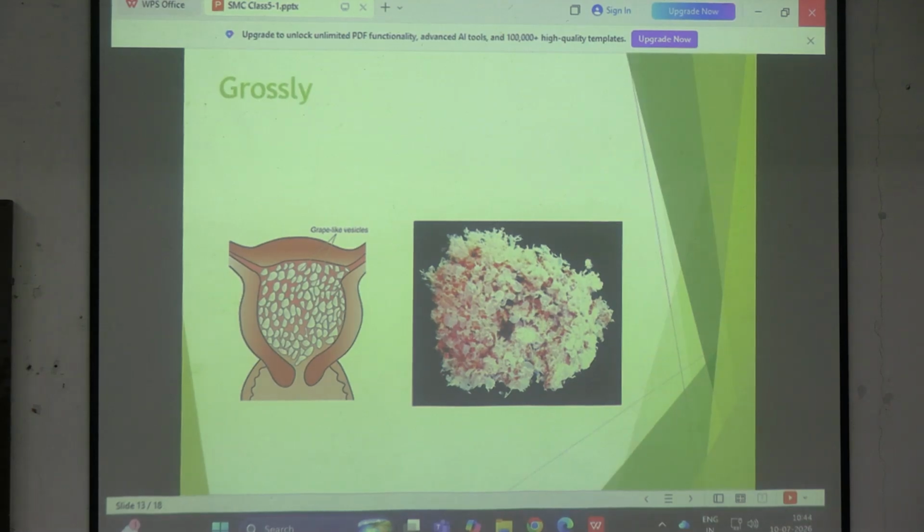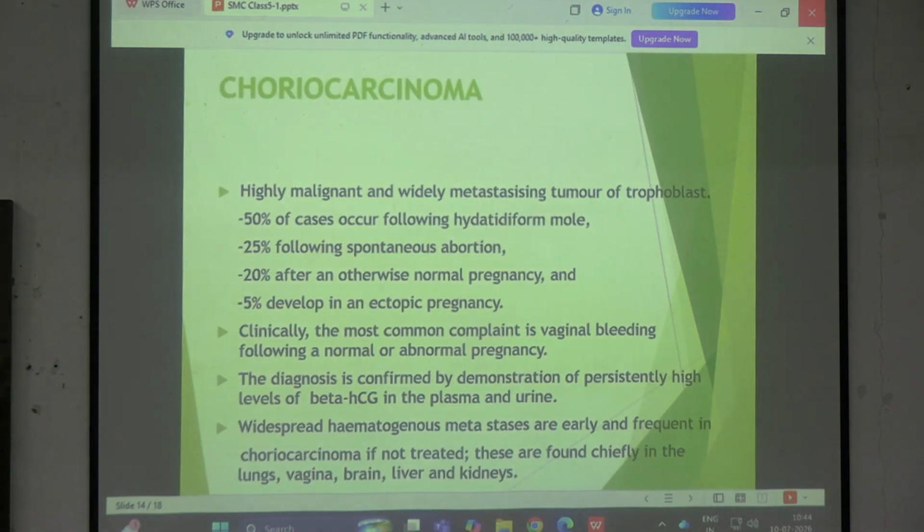Okay, so the next topic, the last topic, is this one, choriocarcinoma. What is choriocarcinoma? Malignant trophoblastic proliferation, সিম্পল, ম্যালিগন্যান্ট প্রলিফারেশন অফ ট্রোফোব্লাস্ট। তো কিরকম হয়, ফার্স্টে আমাদের ইটিওলজি জানতে হবে, that is 50% following H mole. আগে একটা H mole ছিল, then there is 50% chance that it can give rise to choriocarcinoma later on, therefore we are doing serial Beta-hCG estimation, কি চেক করার জন্য কি ট্রান্সফরমেশন হচ্ছে না। Second is 25% following spontaneous abortion and very few cases following ectopic pregnancy or normal pregnancy.